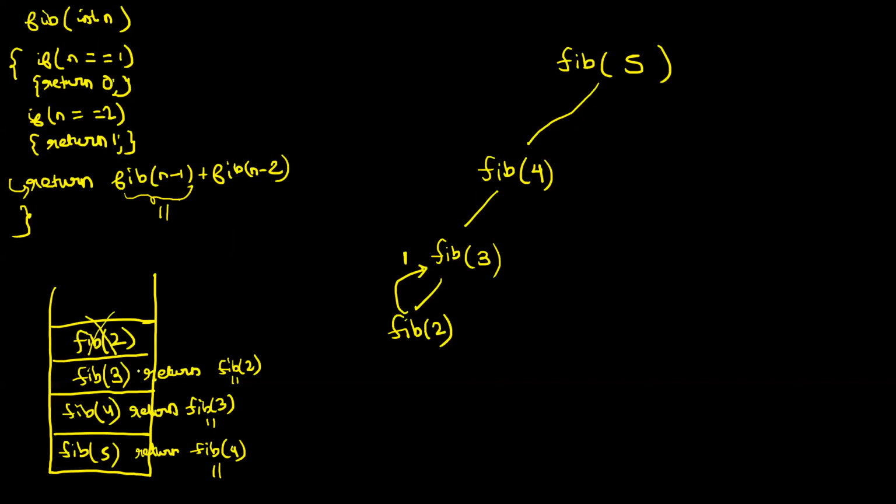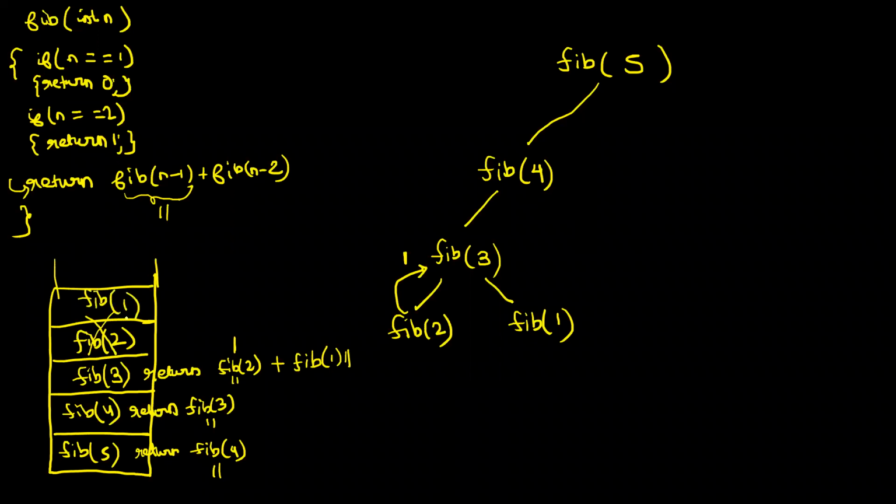Now 1 has been returned to the caller. So where had I paused? I had paused at this fib of 2, and this fib of 2 has returned 1. Now, what is the remaining part of this line? Plus, then I will make a call to fib of n minus 2, fib of 3 minus 2, that is fib of 1. The moment I make a call to fib of 1, the context of fib of 3 will be paused again. A new context of fib of 1 is created and added on the stack.